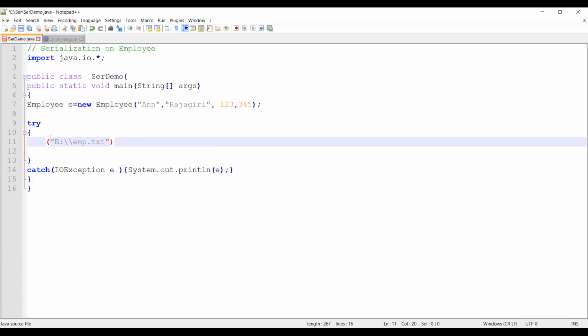This is where I am planning to save my serialized object. So you are planning to create a file called emp.txt, and then write the state to it.